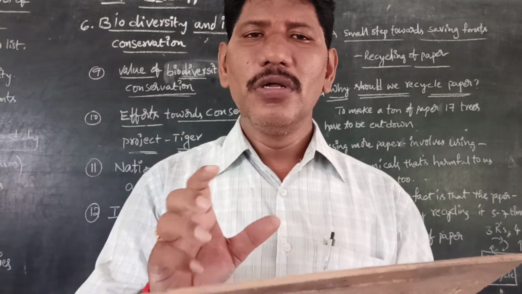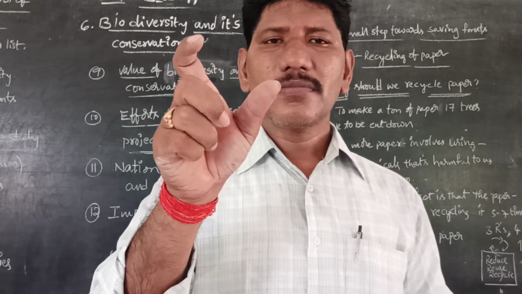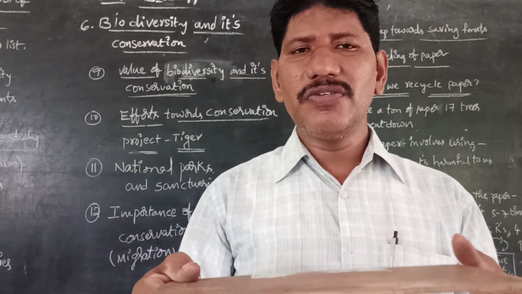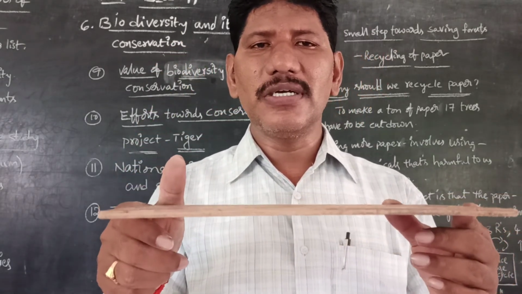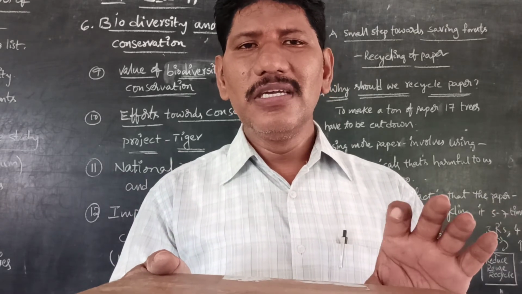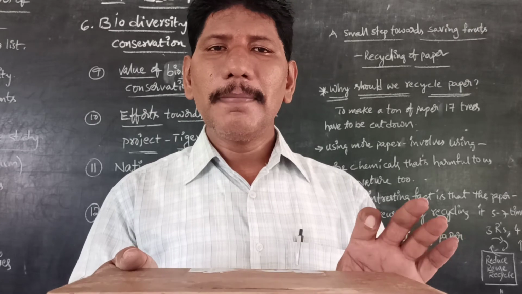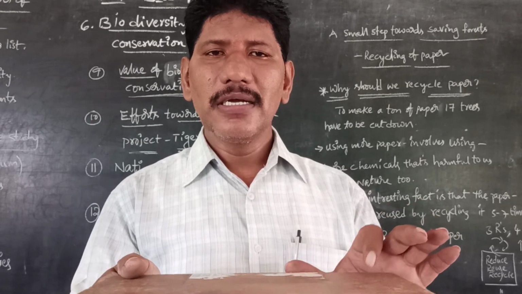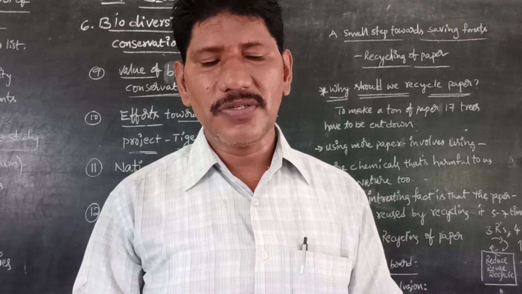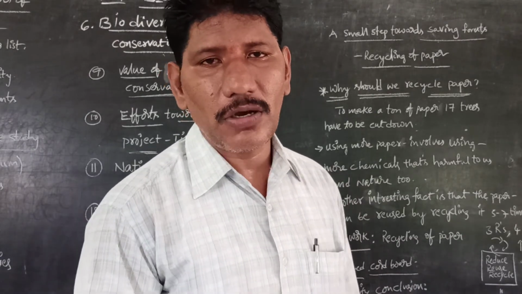So instead of wooden furniture, nowadays we are using compressed cardboards. It is very flexible and easy to carry, and especially we can protect the plants by reducing the cutting down of trees for furniture purposes. And finally we are going to the conclusion of the topic.